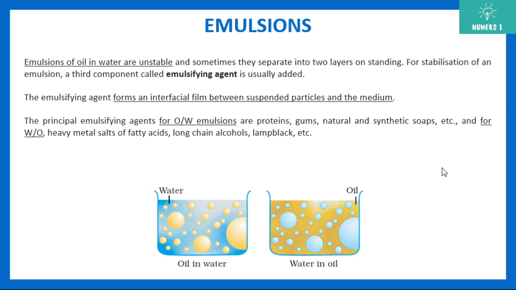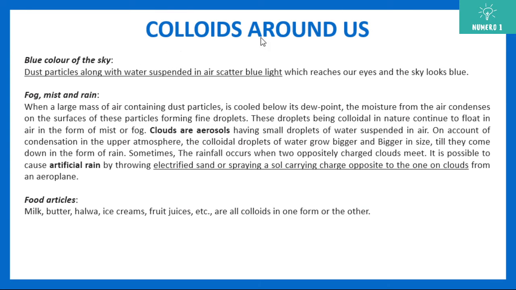Now let us look into colloids around us. The blue color of the sky is because of particles present in air, like dust particles along with water suspended in air, which scatter blue light. That is the light that we see, and that's one of the main reasons why the sky is blue. So please mark this one.